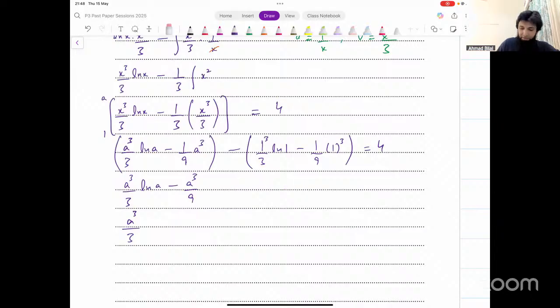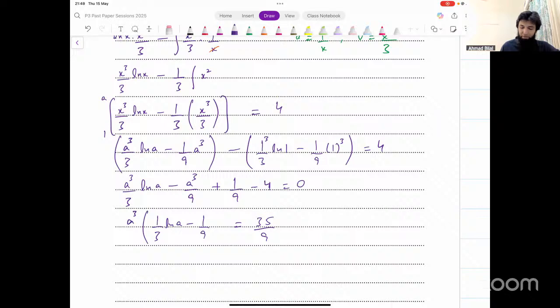So what I'll do instead is I will take the constants to the other side, this constant to the other side. And on the other side, that will become 4 minus 1 over 9. That's 35 over 9. On the left side, I can take a cube common. That leaves me with 1 over 3 ln of A minus 1 over 9.